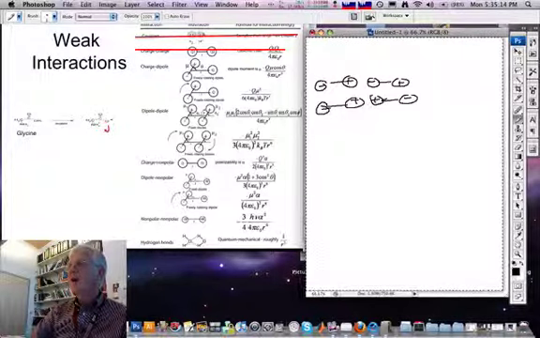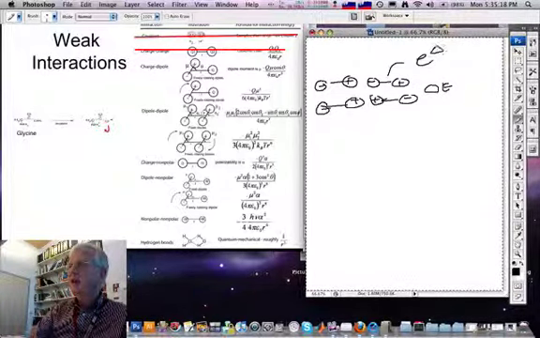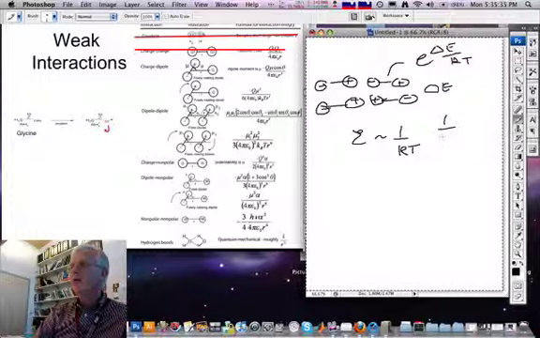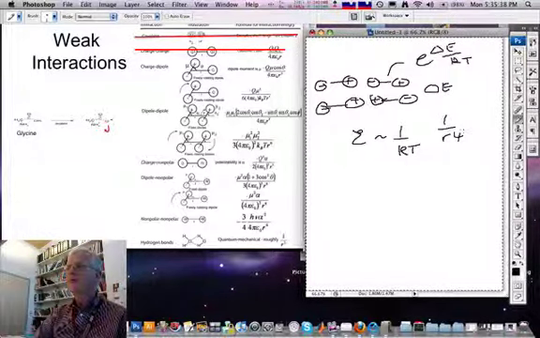So for that reason, this configuration is favored once again by a factor e to the delta E on kT, and the result of carrying out the math is that the interaction energy for two rotating dipoles goes like 1 on kT times 1 over r to the fourth.